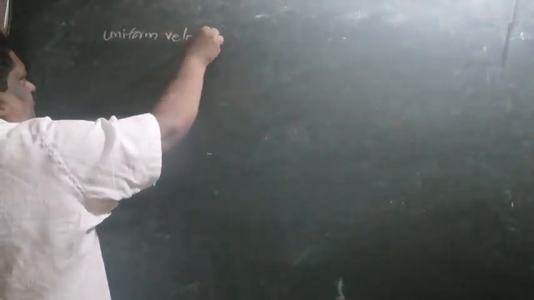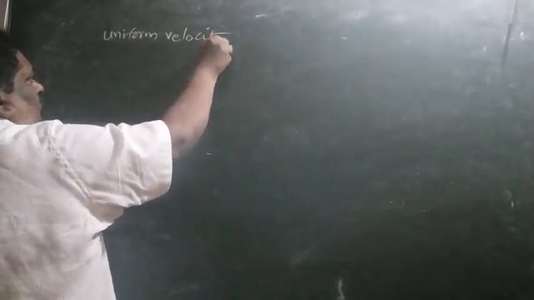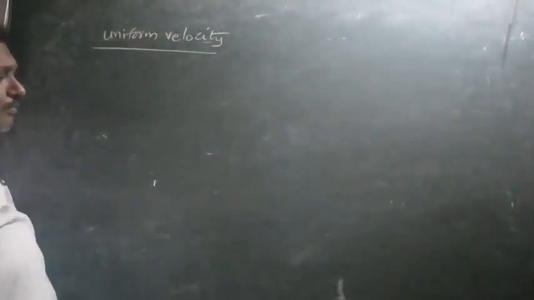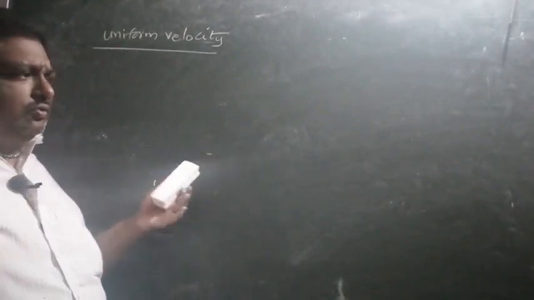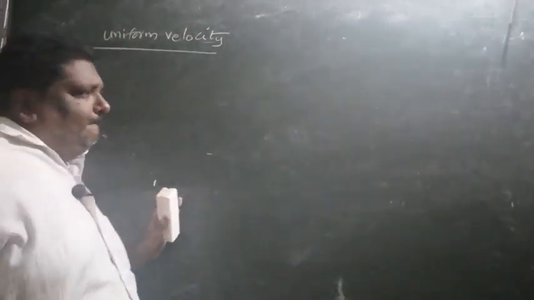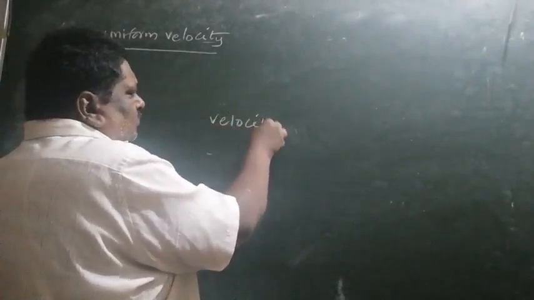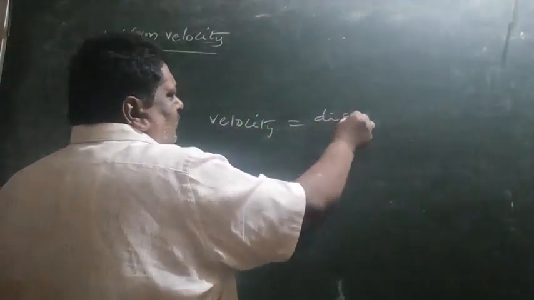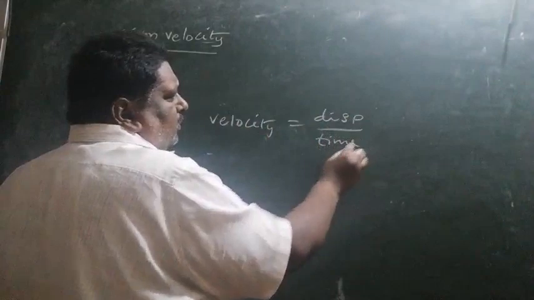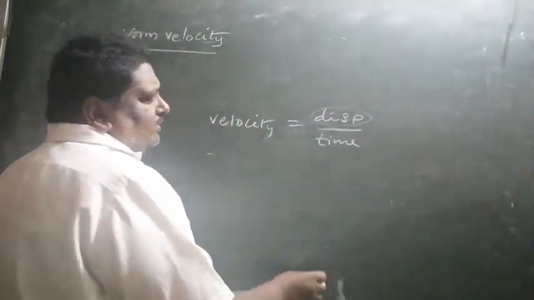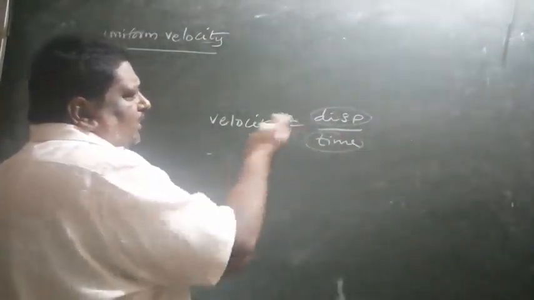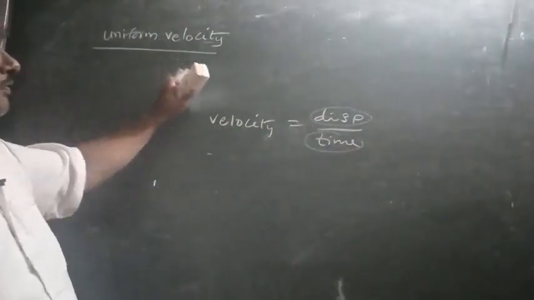So, uniform velocity. Uniform means displacement is the same in equal intervals of time. You know velocity is equal to displacement by time. So displacement is the same, time is the same, ratio is the same. Therefore that is uniform.